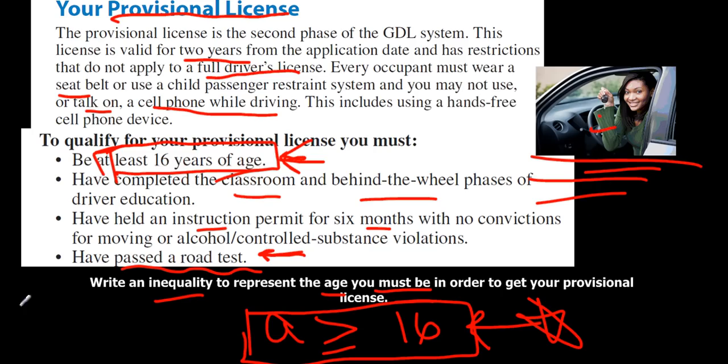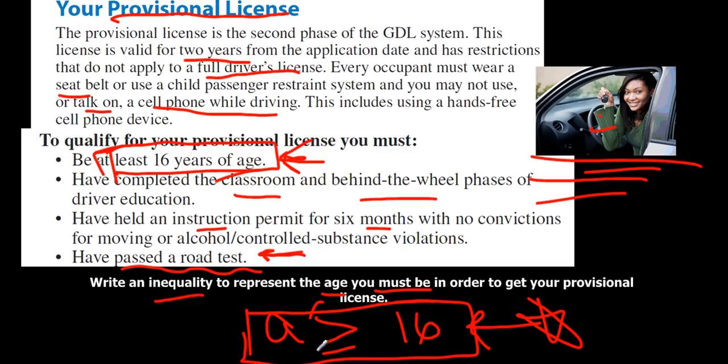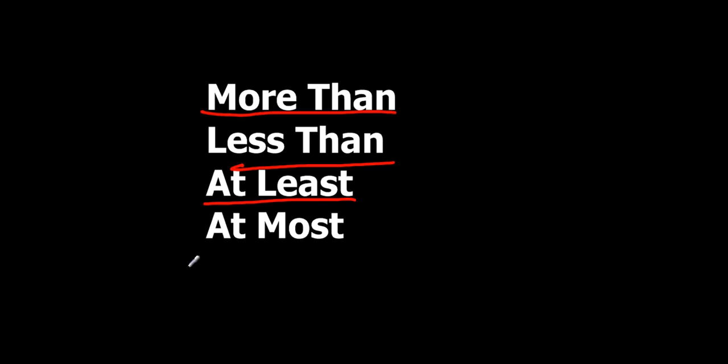Pretty super fun stuff. The big thing you want to look for when you're talking about writing inequalities in real life situations is if they're talking about more than. Well, then the quantity you're talking about is not included. You wouldn't have that equals underneath. Same with if you say less than. But when we use things like we did in our example with at least, that's when you start to see the inequality sign have that little line underneath to include it. Okay, and same with at most.